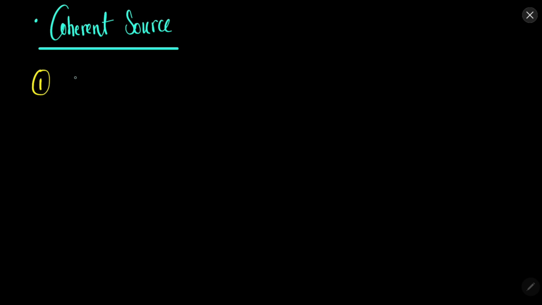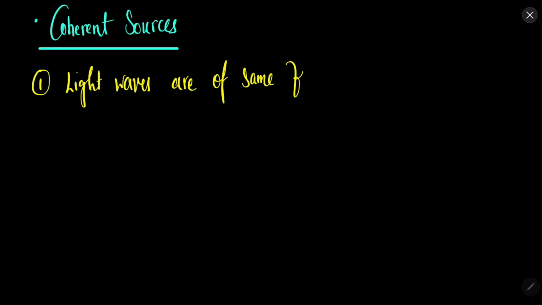So coherent sources, remember when we have multiple sources, so when do we call them coherent? When the light waves are of same frequency or wavelength.